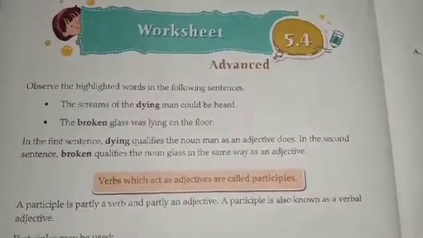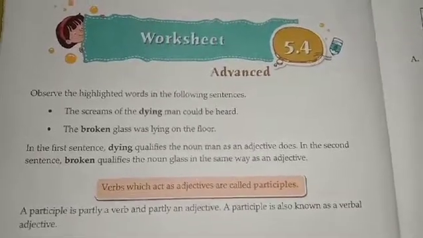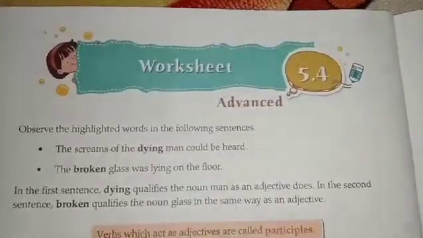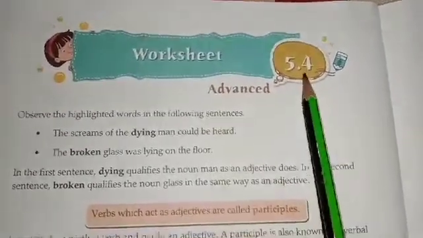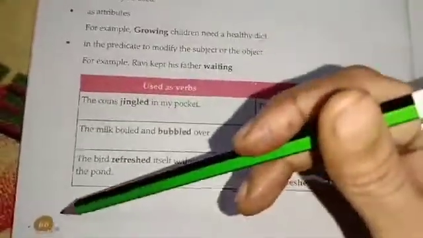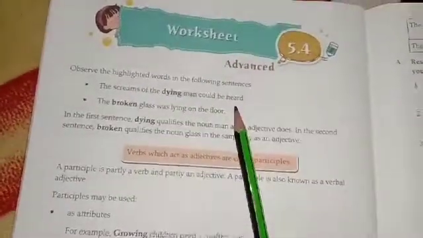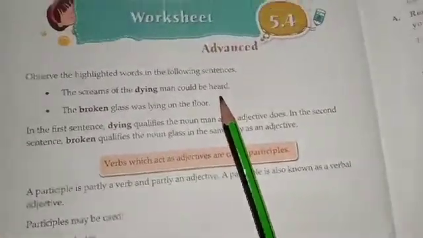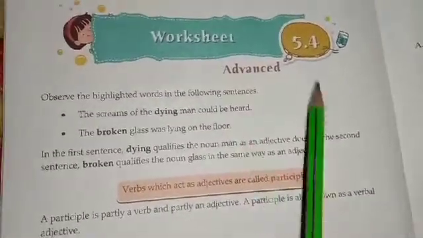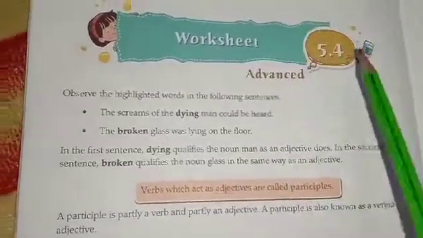Okay students, this particular topic about participles is given in your application book in worksheet 5.4, on page number 66. Now this topic is really very easy for you. Don't think, what is this participles, I don't know about this. Don't worry. In your application book a very good explanation of the topic is given. I will be reading it and then you will understand everything. Then we will discuss the worksheets also.